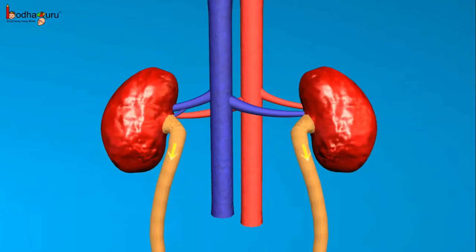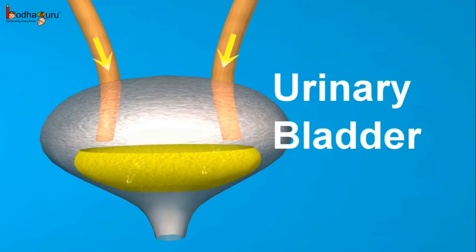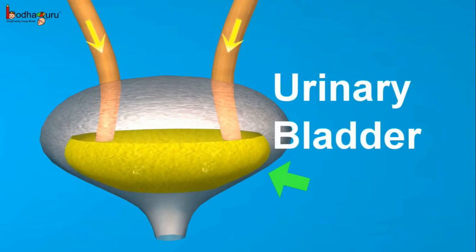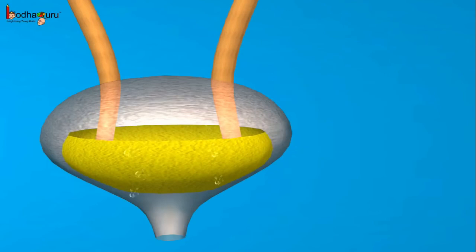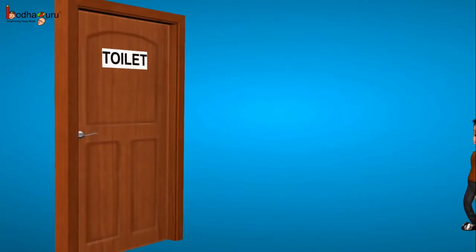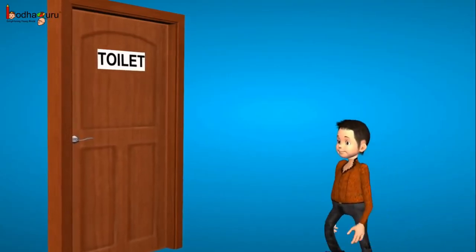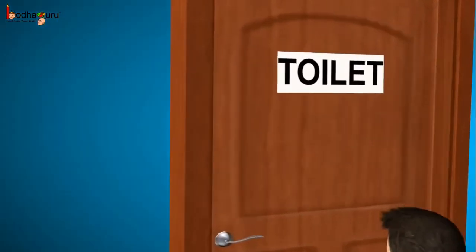From the kidneys, the urine goes into two tubes, the ureters, and then it gets stored into the urinary bladder for a short time. It is passed out through the urinary opening at the end of a muscular tube called the urethra. This process of eliminating harmful substances from the body of living organisms is called excretion.